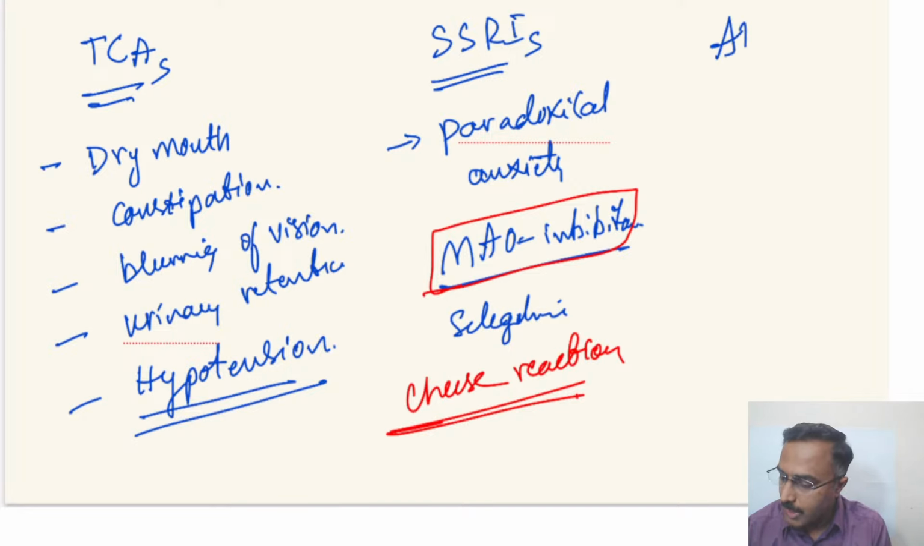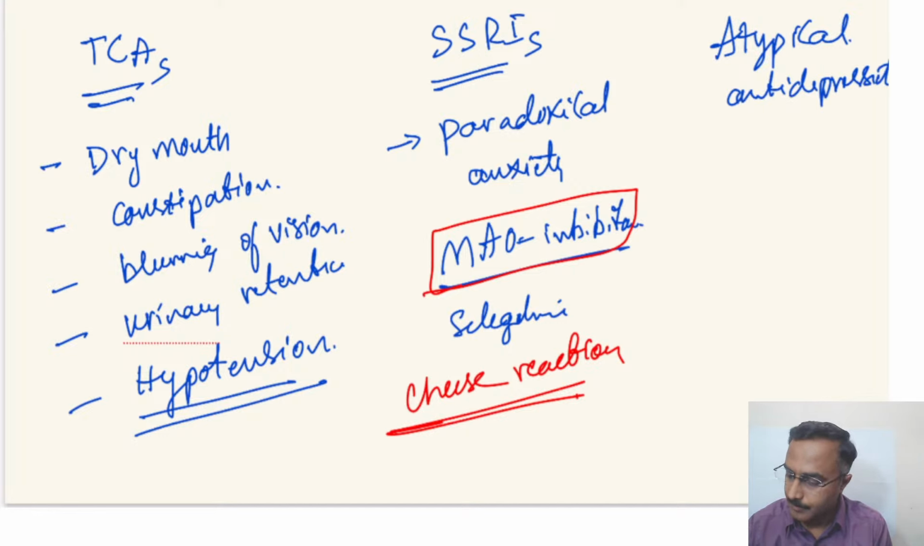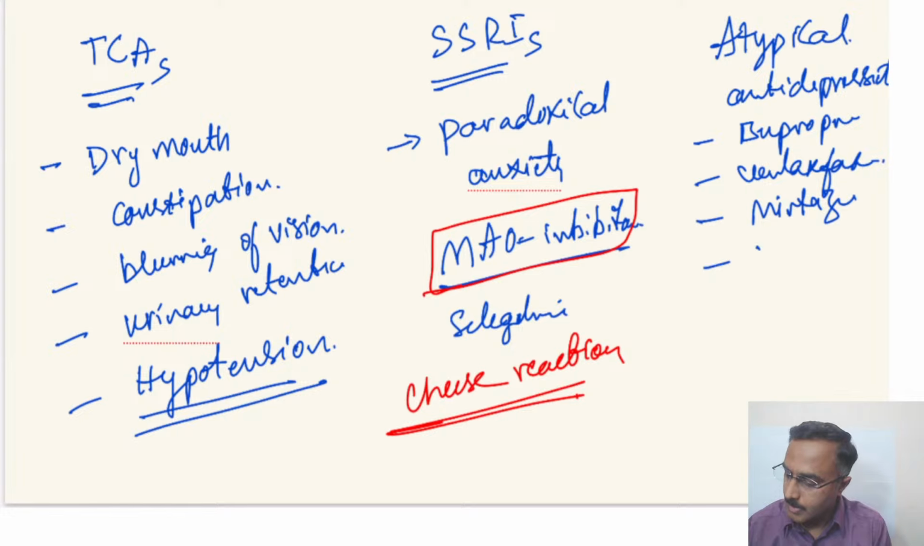One other thing that you'll have to remember is when it comes to atypical antidepressants. There are a few side effects that one needs to know here. Bupropion is one, venlafaxine, you have mirtazapine, trazodone.